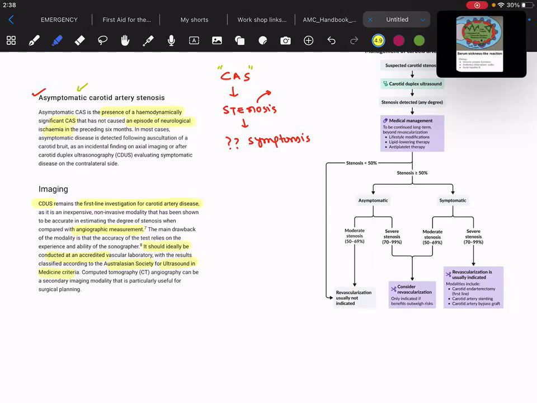CT angiography can be a secondary imaging modality that is particularly useful for surgical plans. So, if there is a patient with suspected carotid artery stenosis, like the patient had those features which we have already discussed, you will go for carotid artery ultrasonography.